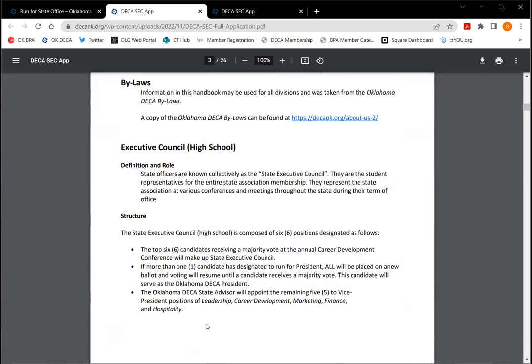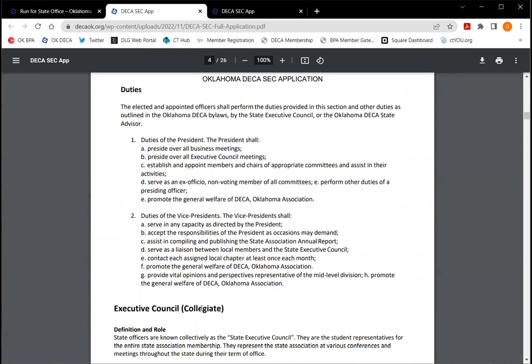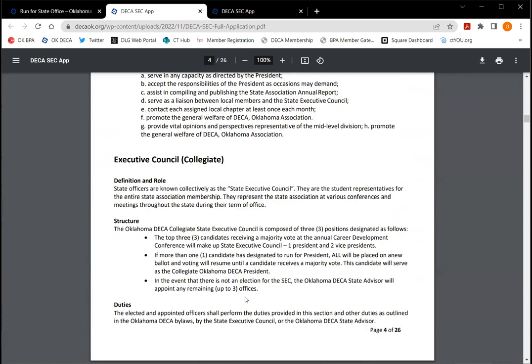If you're applying for high school, that's a 6-person team. 1 person will be appointed, we have presidential run. So if you're running as a president, you can do that. And then you can also choose to run as a vice president. So we have one president spot on the team and 5 vice president spots on the high school team. Scrolling down, you'll be able to see that we have our collegiate listed out here as well. Same application for both. We have a 3-person team with 1 president and 2 vice presidents.